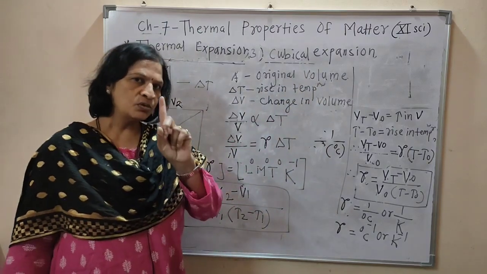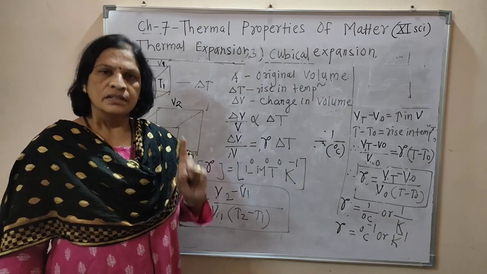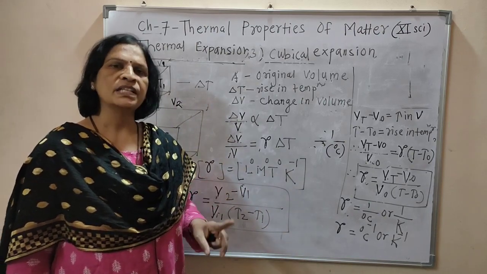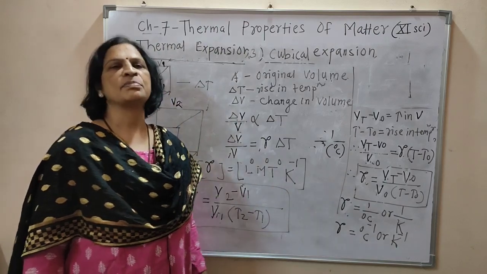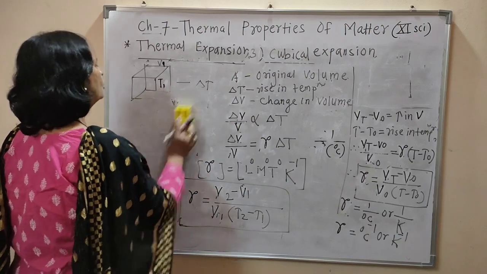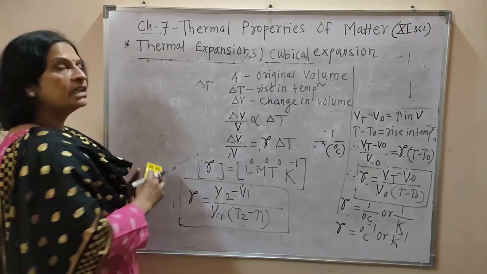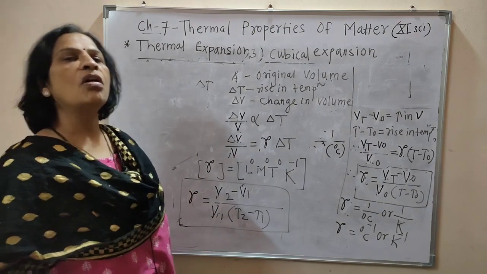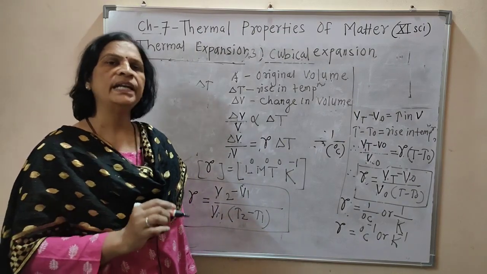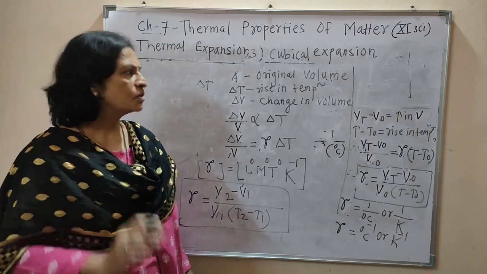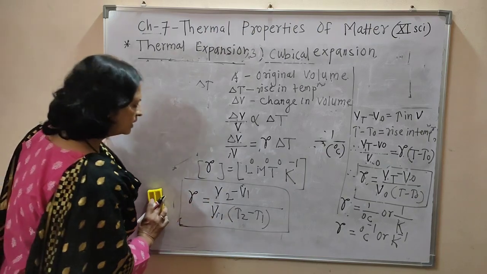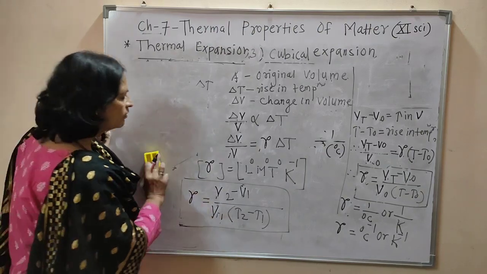Linear expansion is one dimensional expansion, areal expansion is two dimensional expansion, and volume expansion is three dimensional expansion. And when we supply heat to any solid and it expands equally in all directions, that is called an isotropic solid, and all metals are isotropic solids. Understood? I hope all of you understood these three types of thermal expansion very well.